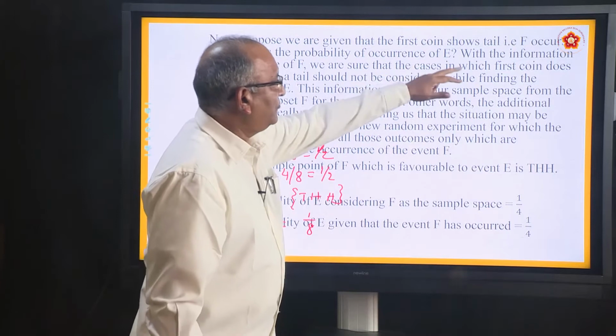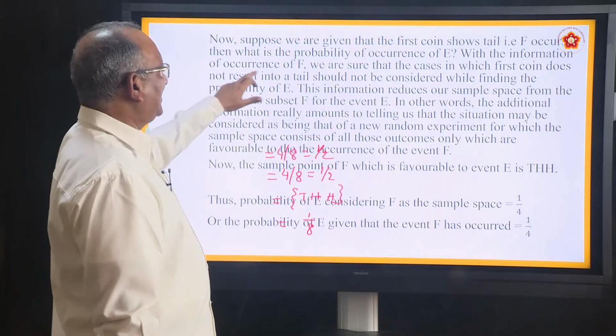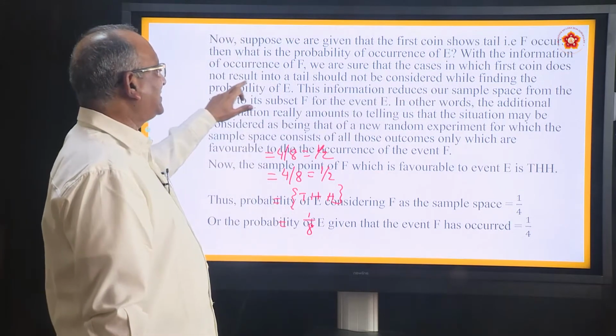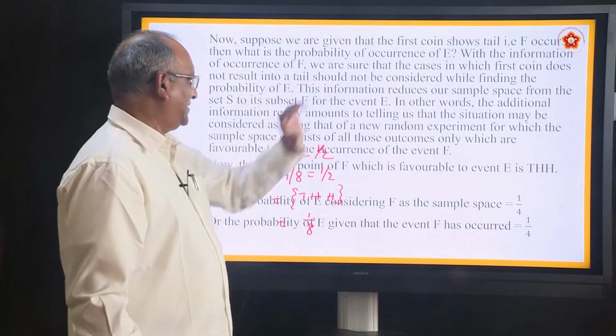So with the information of occurrence of F, we are sure that the cases in which the first coin does not result in tail should not be considered.